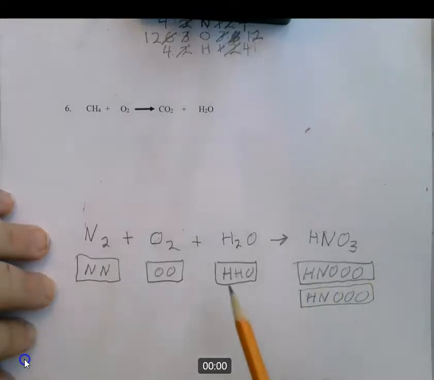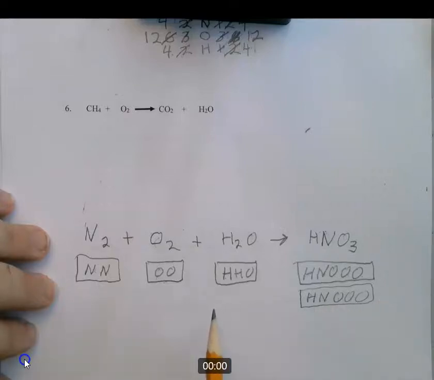H is in balance right now. O is not in balance. You have 1, 2, 3, 4, 5, 6 O's, and you have 3 on this side. So again, this is a little tricky even with the box method. Let's go ahead and add, let's see, if we add 5 more here, we'll have 5 times 2 is 10 plus 1 is 11.